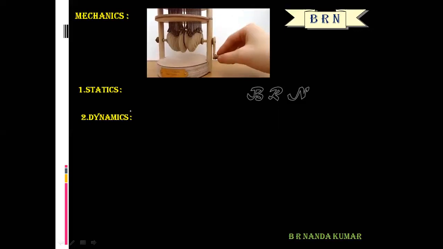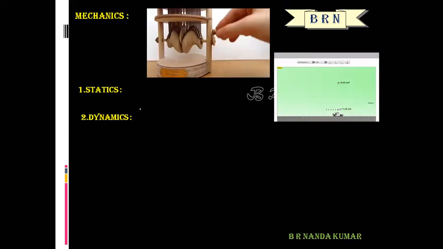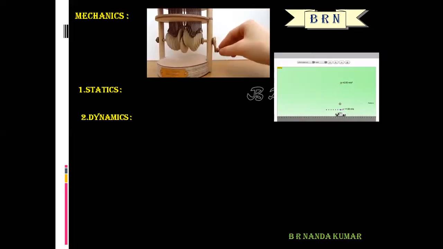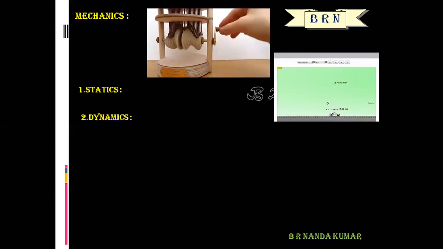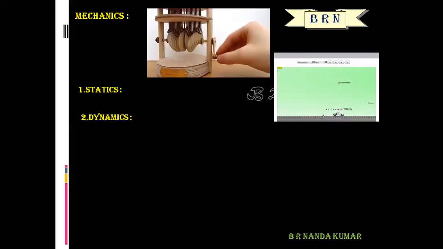Dynamics deals with the study of objects in motion. Look at this animation. This is dynamics, the study of motion of objects with respect to their surroundings.